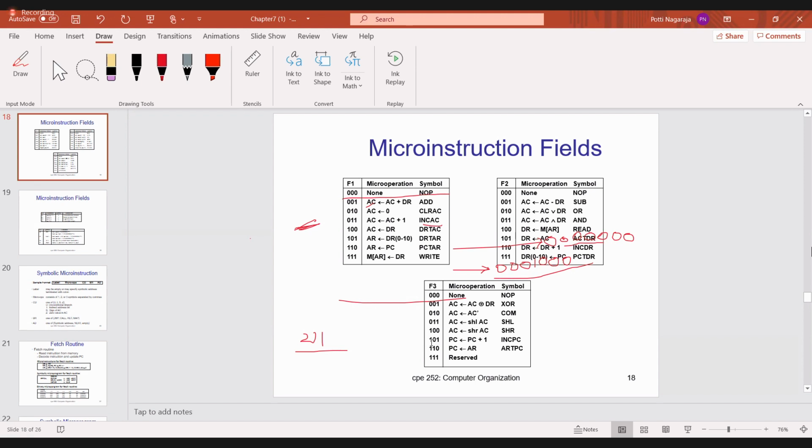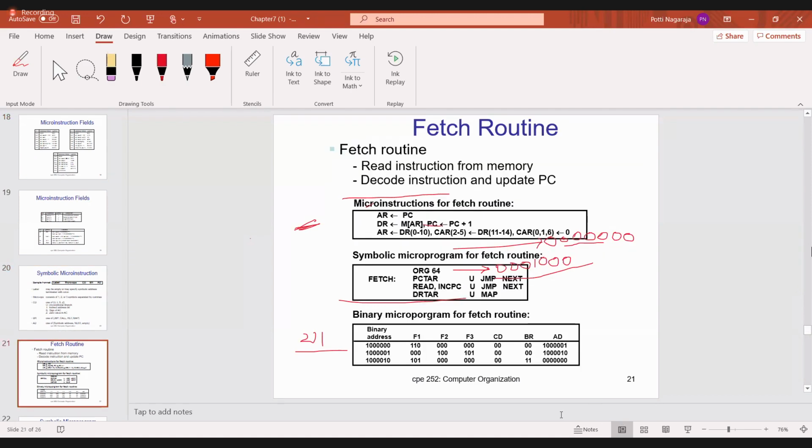Did you check? 000, 100, 101. Here U means unconditional, so 00. The jump is 00. Then next is 1 4 zeros 10. Next location is 1 4 zeros 10.